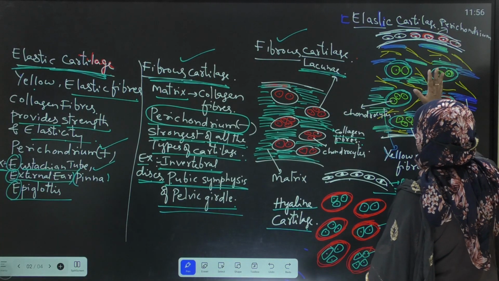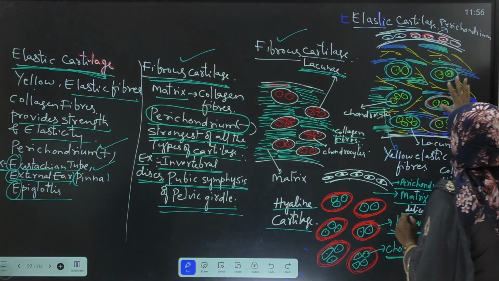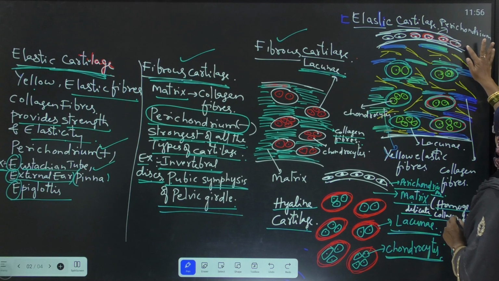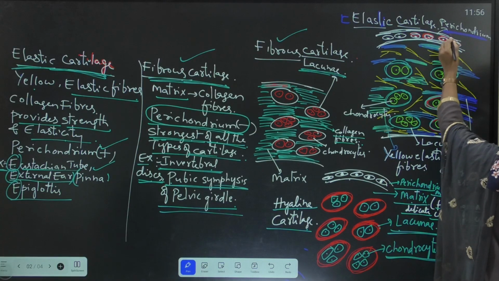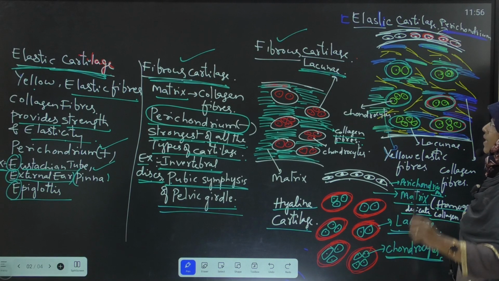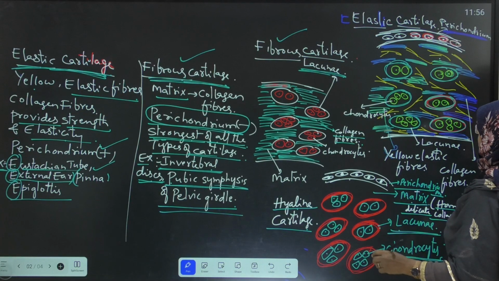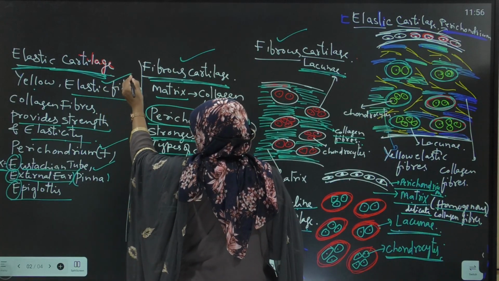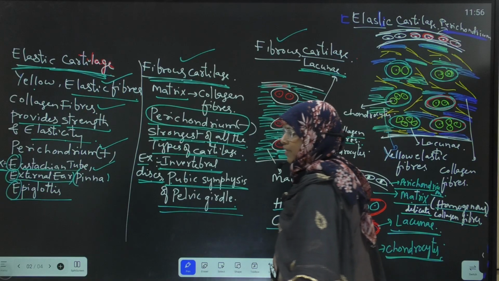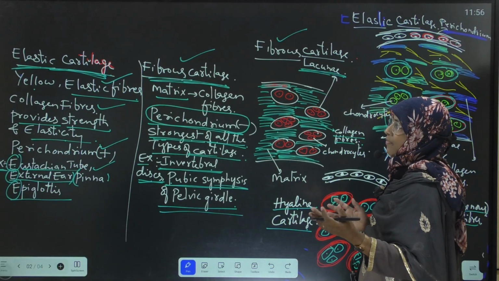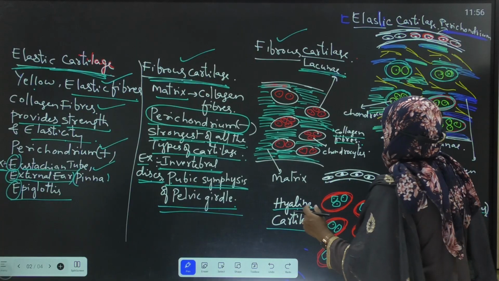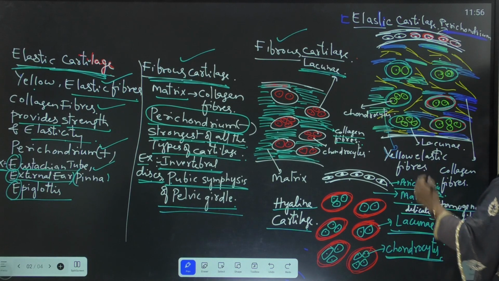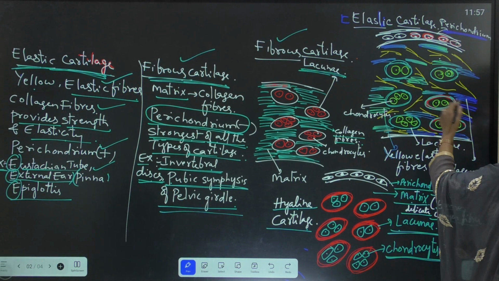Next we will discuss the elastic cartilage with the help of the diagram. This elastic cartilage is covered by an outer fibrous connective tissue sheath called perichondrium. Next, the matrix of the elastic cartilage consists of elastic fibers as well as collagen fibers. Both types of fibers. Which fibers are more in number? Elastic fibers. More yellow elastic fibers are present in addition to the collagen fibers.